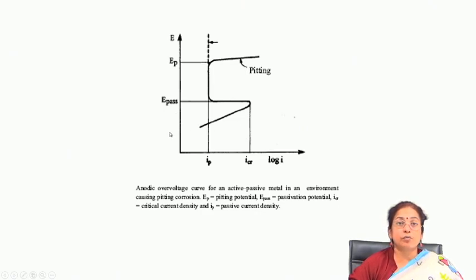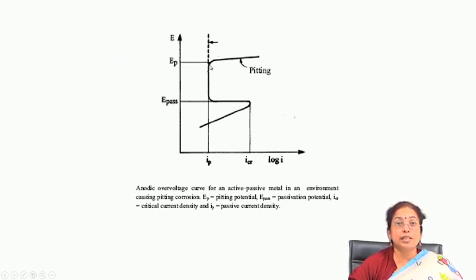In a component which has undergone pitting corrosion, you will find a sharp change from the passive to the transpassive zone, and the intersection between the passive and transpassive regions gives you the E pit potential. The higher the E pit potential, the higher the resistance of the metal to pit formation.